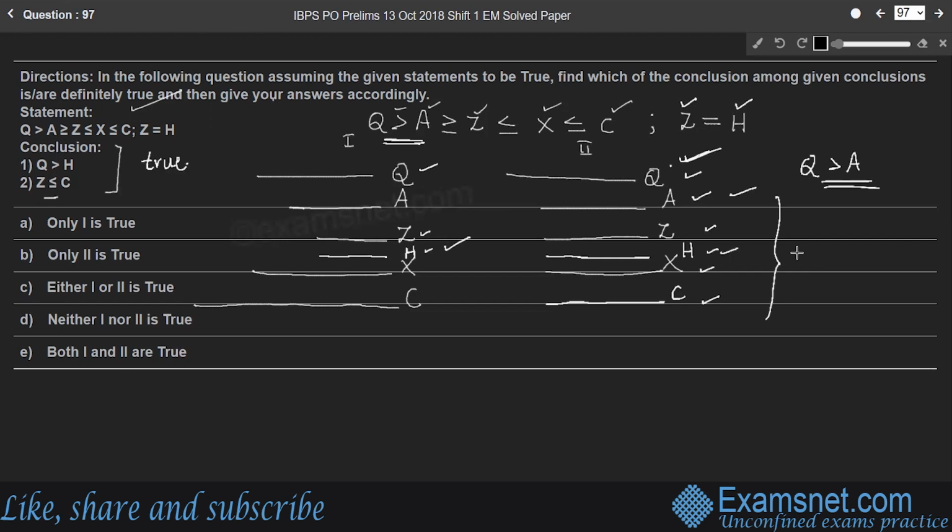Whereas the second conclusion, Z less than or equal to C. So look at case 1. Z less than C. Yes, Z is less than C. In case 2, is Z less than C? It is equal to C, right? So we can conclude Z is less than or equal to C. Combining case 1 and 2, we can conclude Z is less than or equal to C. Therefore, second conclusion is also true. So look at the options. Both 1 and 2 are true. Both the conclusions are true, right?